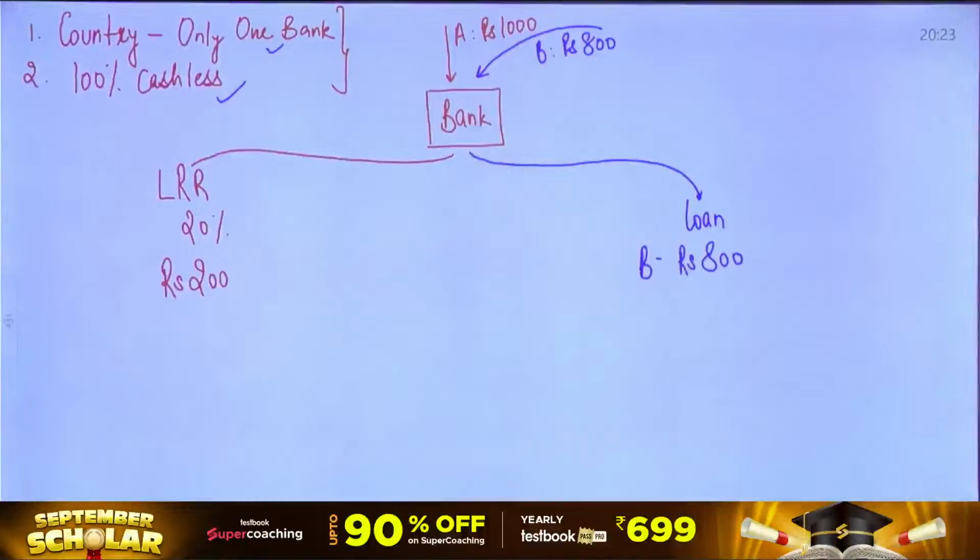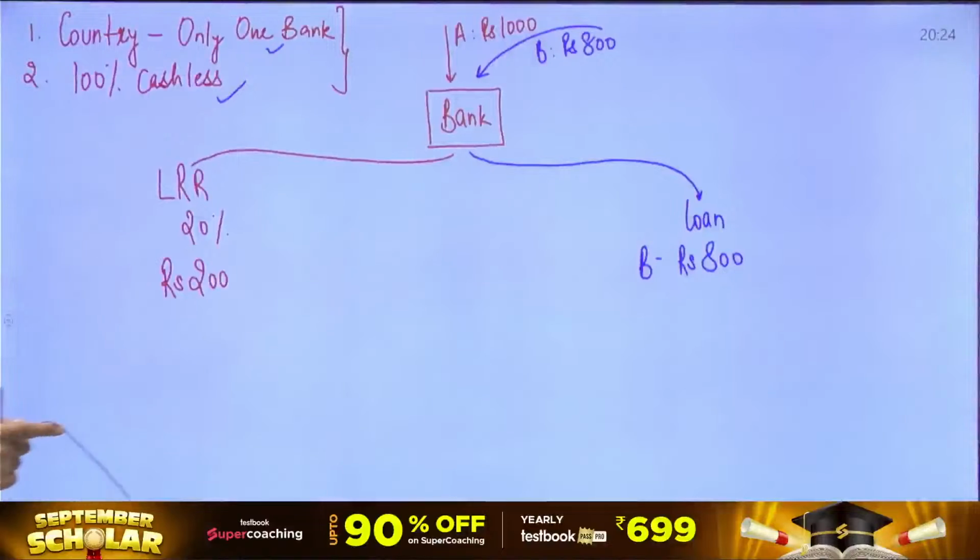What I'm trying to say is, B has borrowed 800 rupees from the bank, and we have assumed that in the nation we have only one bank, or that we consider all the banks as a single unit. 1,000 rupees was originally deposited by A. That 1,000 is taken as a deposit by the bank, and once the bank has received the deposit, it maintains the reserve ratio, and after maintaining the reserve ratio, the bank provides the loan.